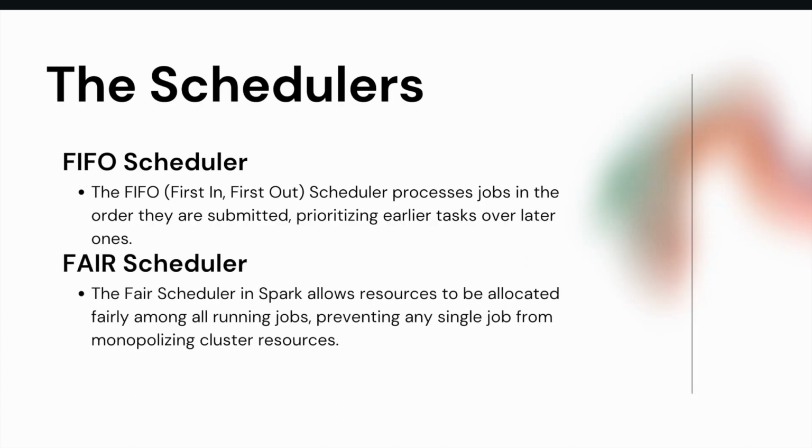The first in first out, FIFO, scheduler in Apache Spark is a fundamental component responsible for task allocation and execution within a Spark application. And on the other hand, the FAIR scheduler in Spark allows resources to be allocated fairly among all running jobs, preventing any single job from monopolizing cluster resources.